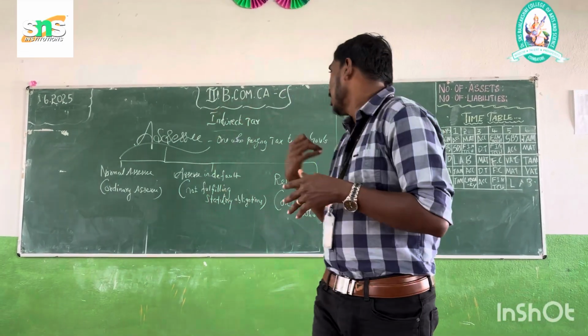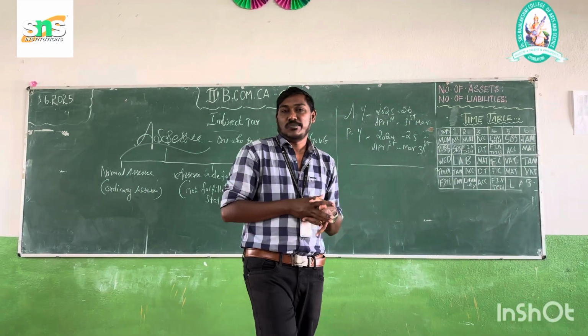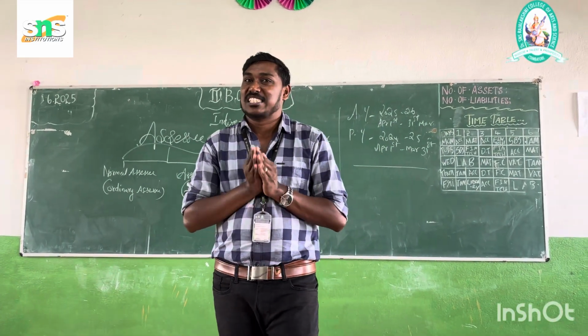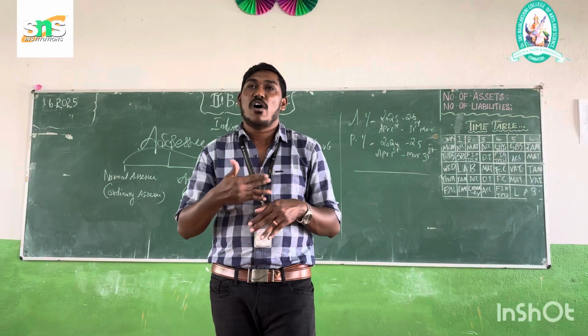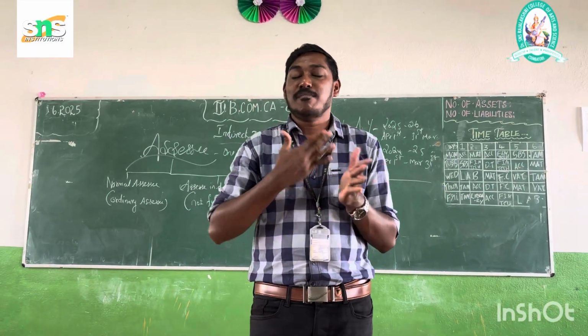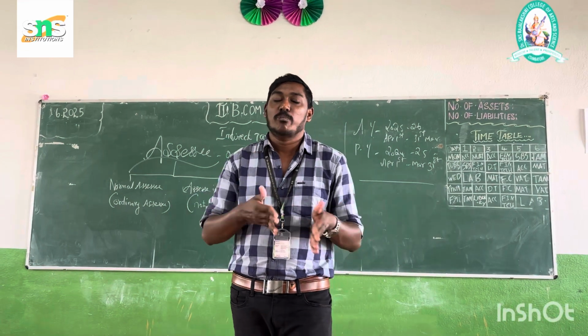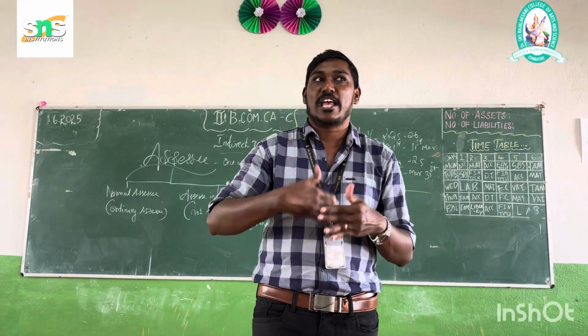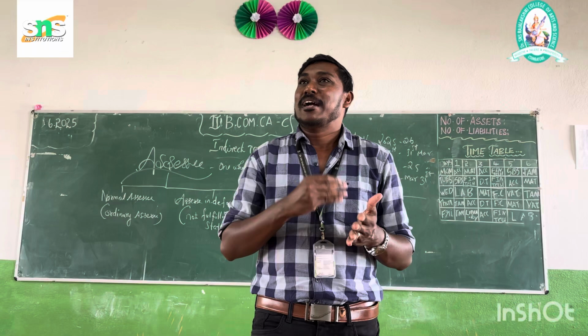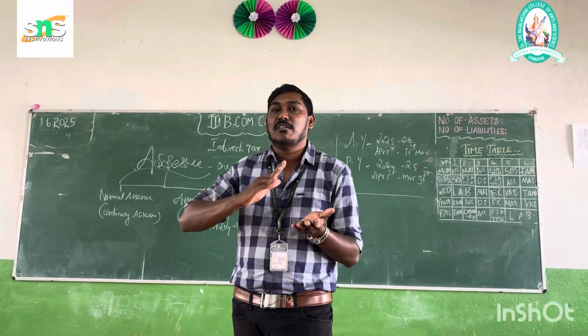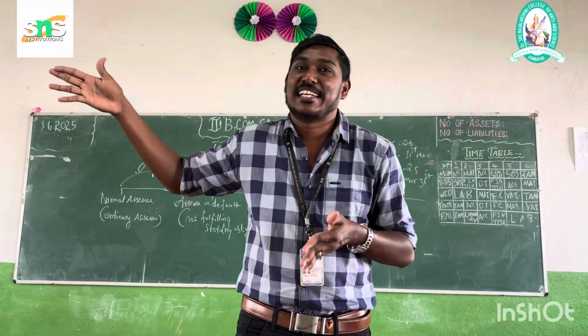And the last one is representative assessee. Why is it called representative assessee? For example, I am a resident of India, and my job and location are in India, but I will be in some other country for a certain time.